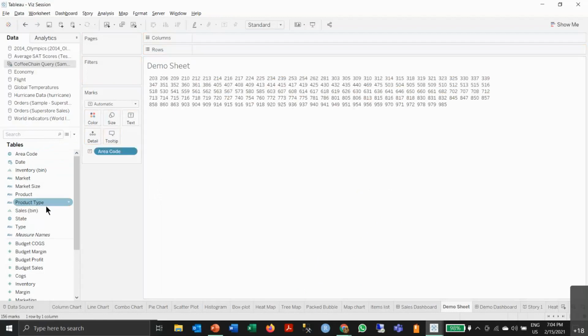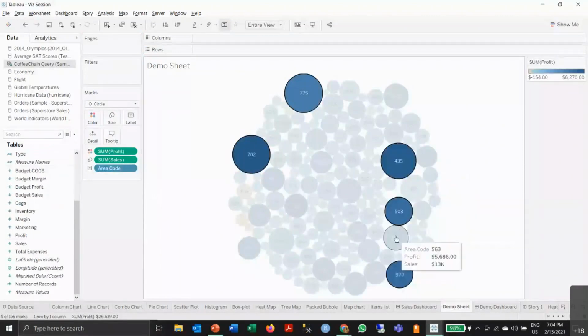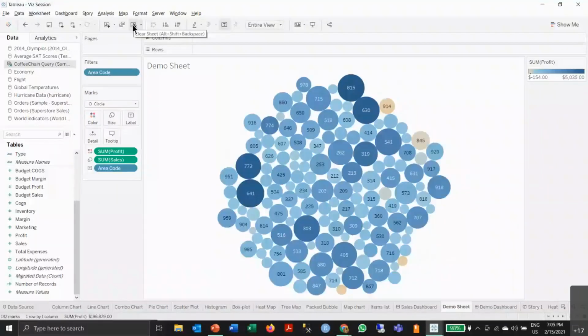Now what you can do is, some area codes seem to be doing well, so I'll select them. I don't want to look into them, I will look into areas that are not doing well. I can put them and dive deeper into my category. So I was mentioning how you can use a packed bubble chart for analysis. I'll clear this and move on to map charts.